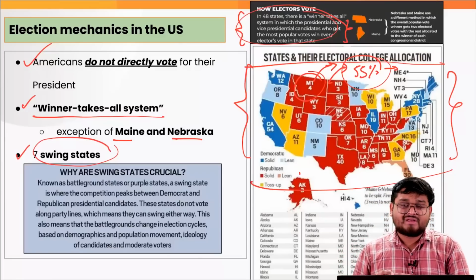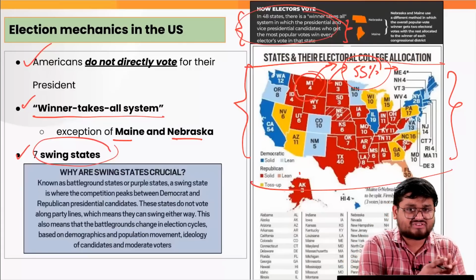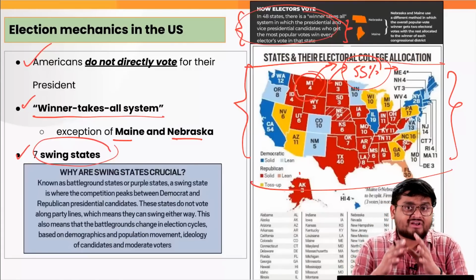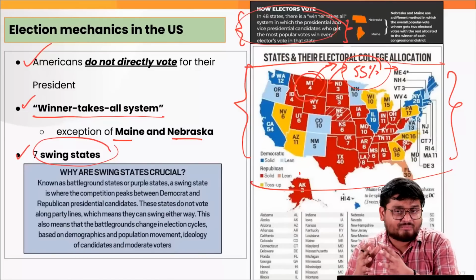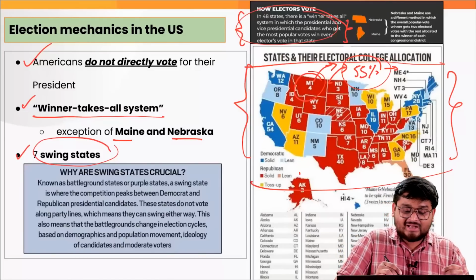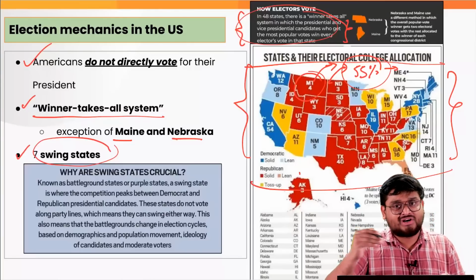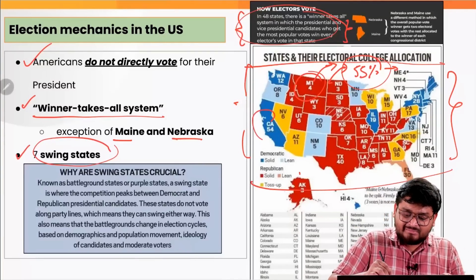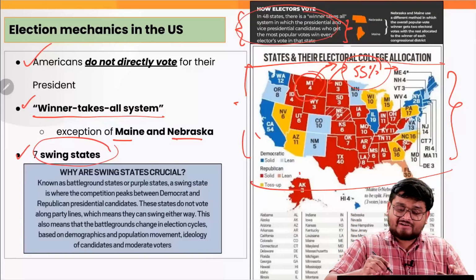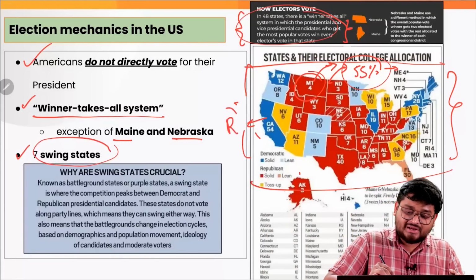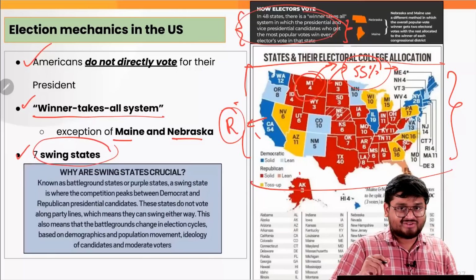In every year, there are some swing states which can be the same or different, which have a history of not having a proper base for electing a particular person or political party. For example, it can be that California for the past 200 years has only selected Republican candidates. It can be the case.